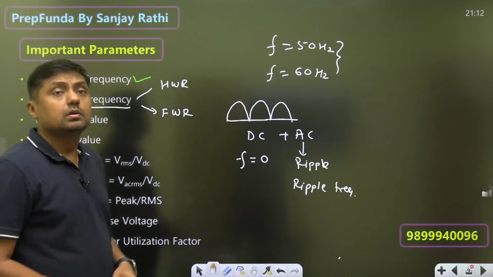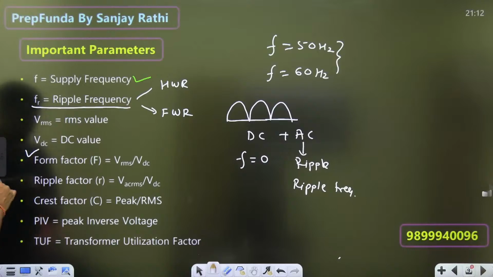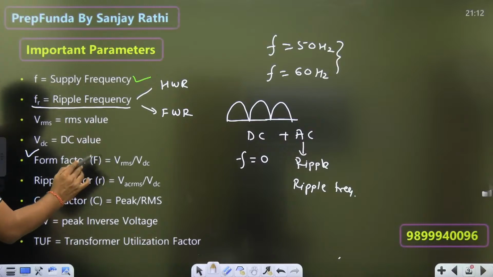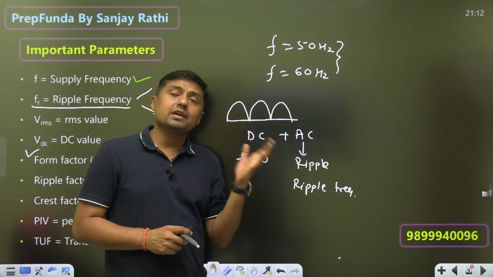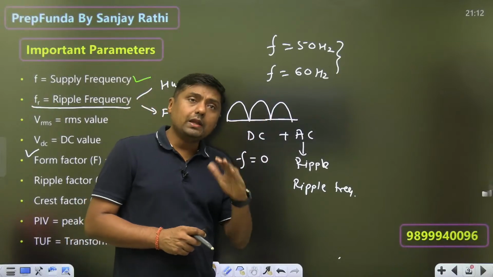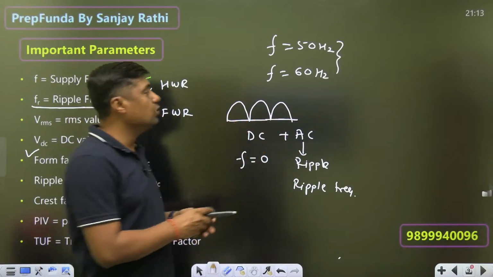Now this is the RMS value upon DC value, the form factor. That may be the question. What do you mean by the form factor? What is the ripple factor? RMS value of the AC component upon DC. Now at the output, we have two signals, AC plus DC. When we find the RMS value of the complete signal, that is called VRMS.